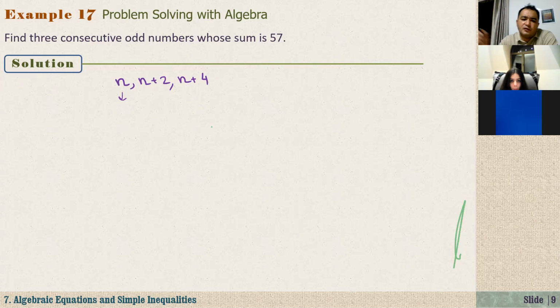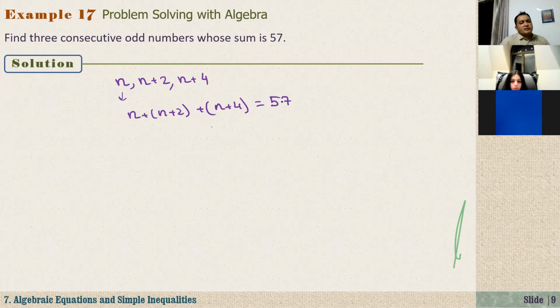Or if n equals 3, then 3, 5, 7 are three consecutive odd numbers. But here it says that the sum of these three consecutive odd numbers, that is n plus n plus 2 plus n plus 4, is equal to 57, right?